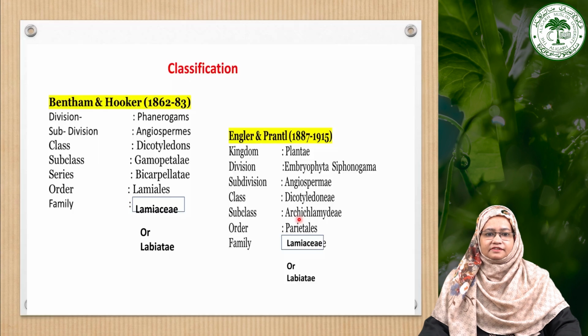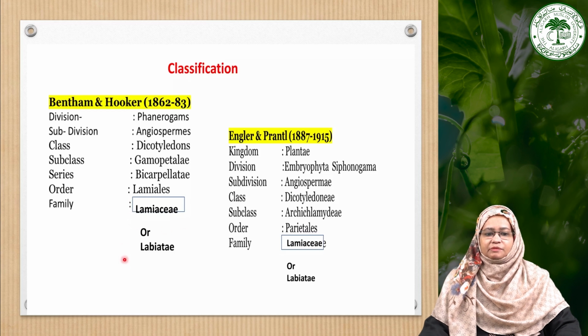Now moving towards the classification of this particular family Lamiaceae. In the Bentham and Hooker system of classification, this family is placed in the class Dicotyledons, the subclass Gamopetalae, and the series Bicarpellatae, in which the order is Lamiales.